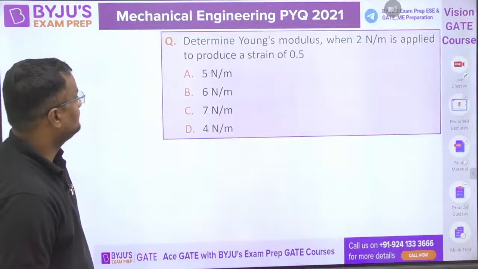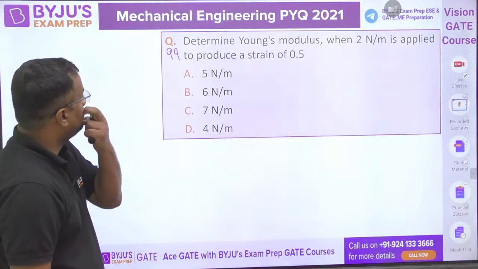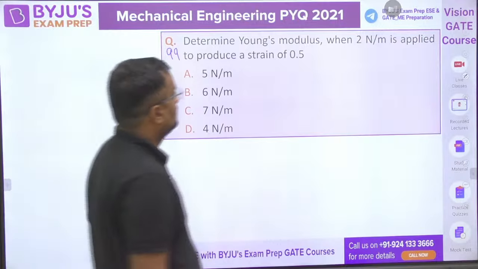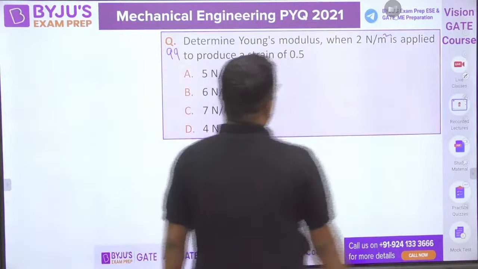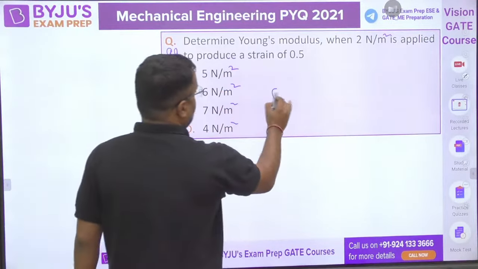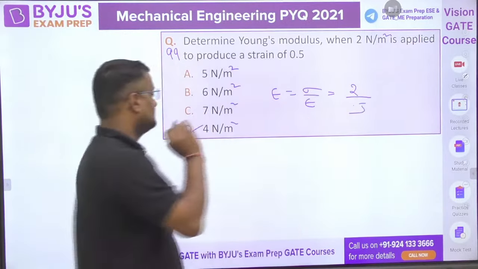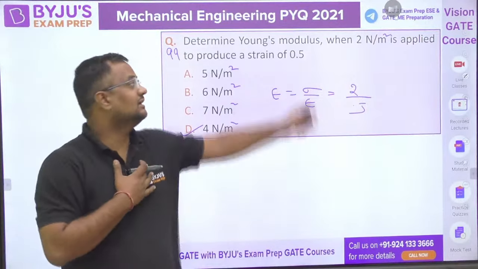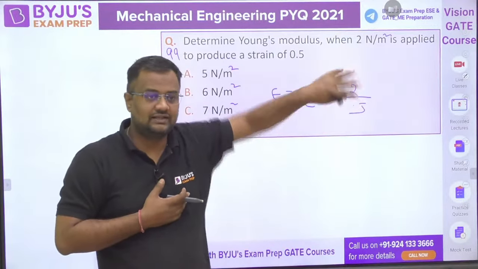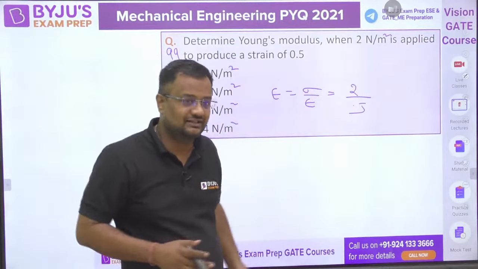Okay, 99th. Determine Young's modulus when 2 Newton per mm is applied to produce a strain of 0.5. Guys, you cannot say that sir is taking easy or difficult questions. I am not saying easy and difficult. This is a PYQ paper. So if it is coming easy in that, we will take that. If it is coming difficult, we take that.